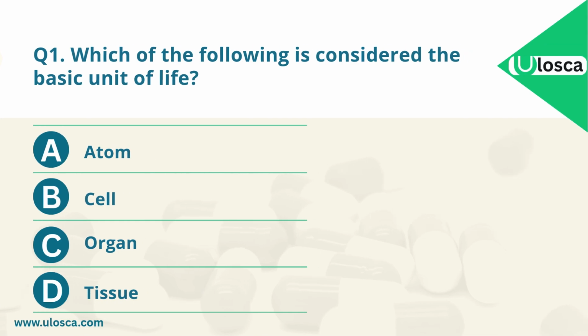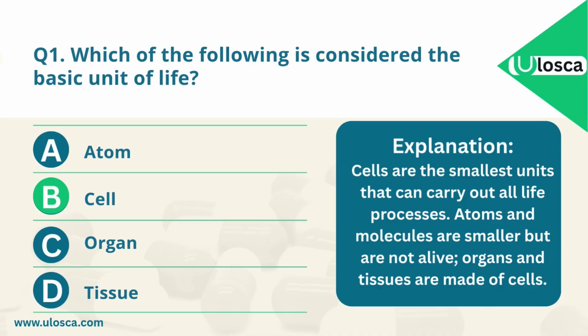The correct answer is B. Cell. Explanation. Cells are the smallest units that can carry out all life processes. Atoms and molecules are smaller, but are not alive. Organs and tissues are made of cells.